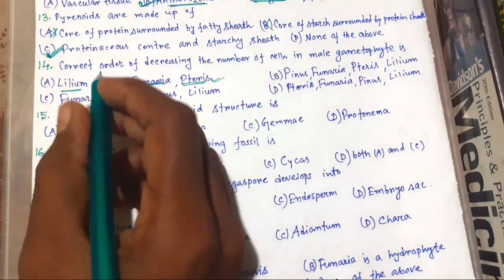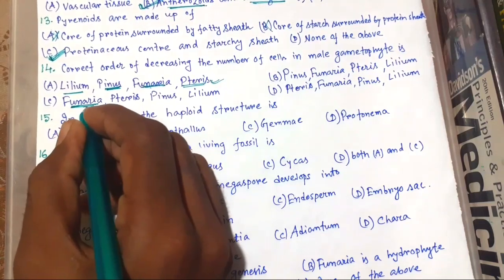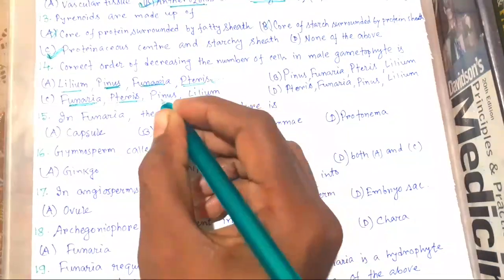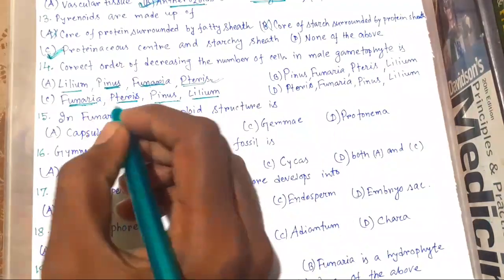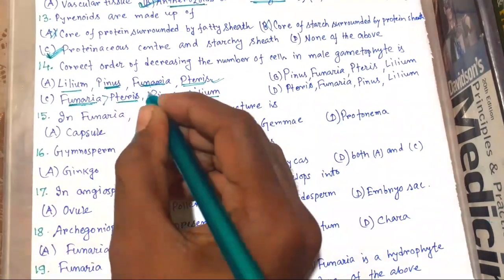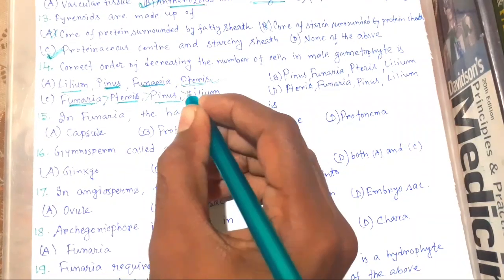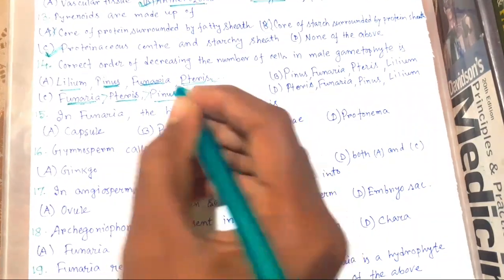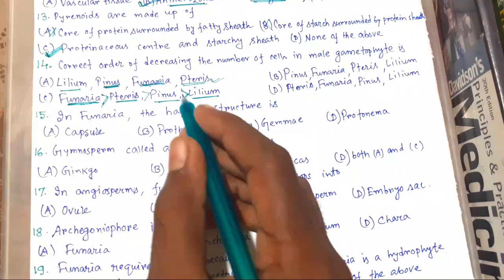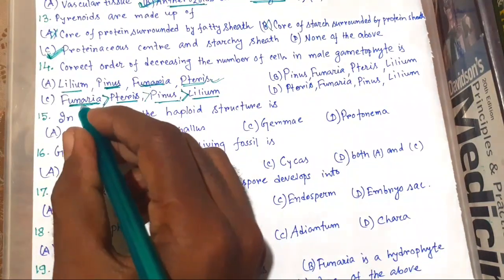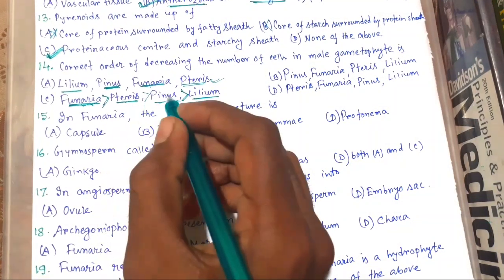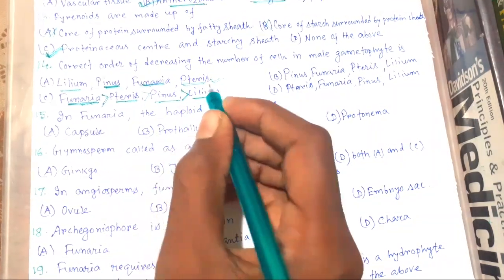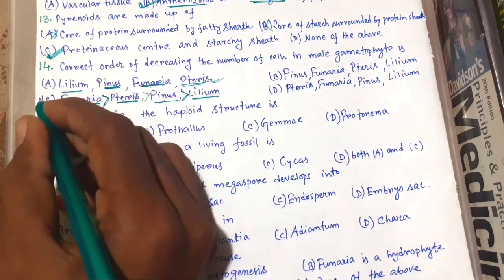So the right option is bryophyte, pteridophyte, gymnosperm, and angiosperm. This is decreasing order. Most cells of gametophyte are present in bryophyte, that is Funaria. After that, less and less. So the right option is C.